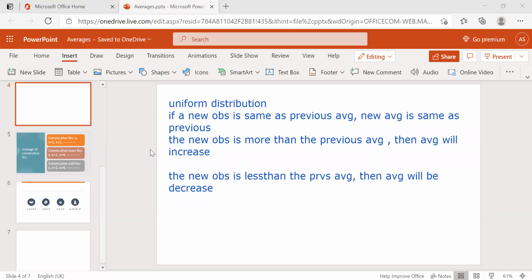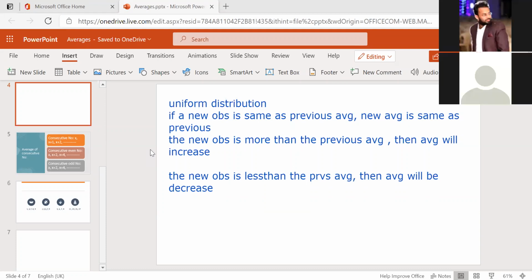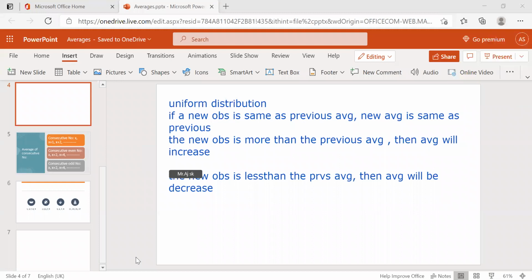And if the new observation is less than the previous average, then the average will decrease. How? Suppose you 4 people each have 6 chocolates, but I entered with only 1 chocolate. Then it is uniformly distributed.